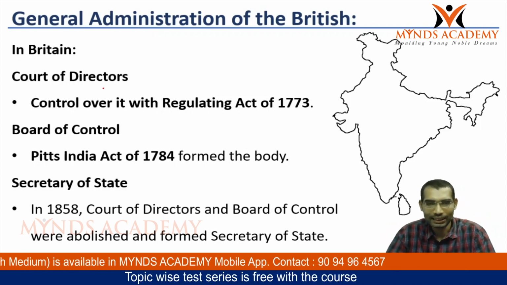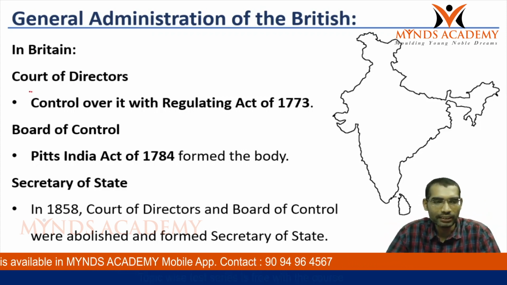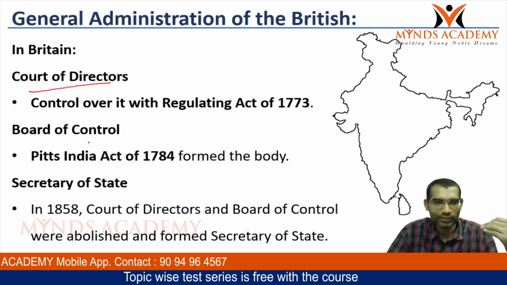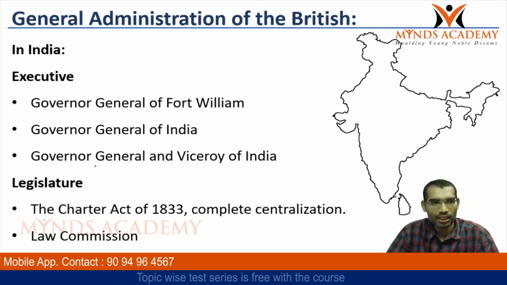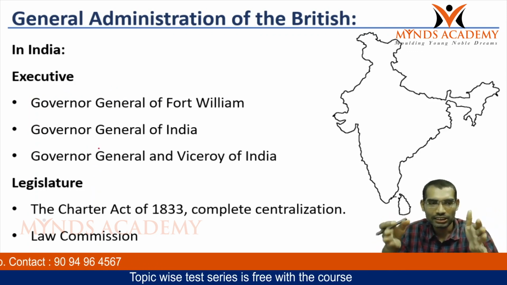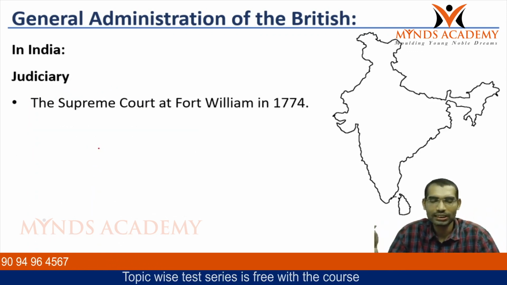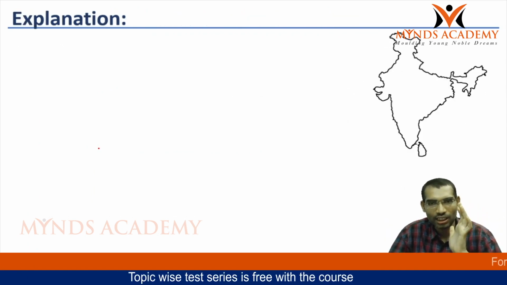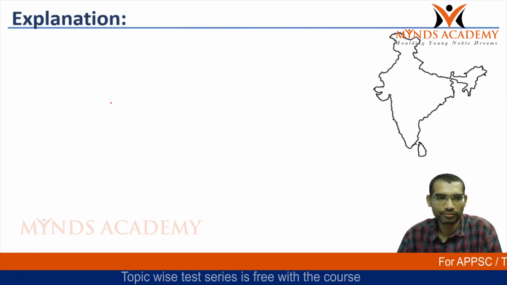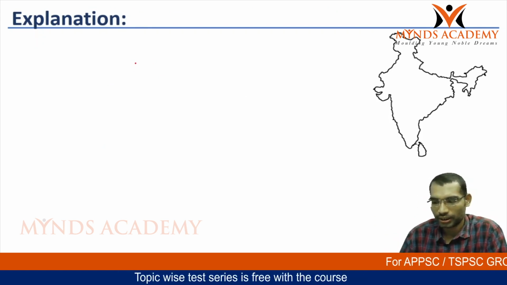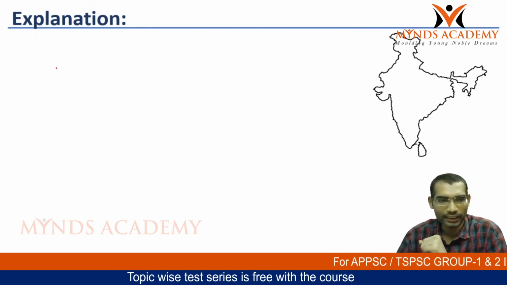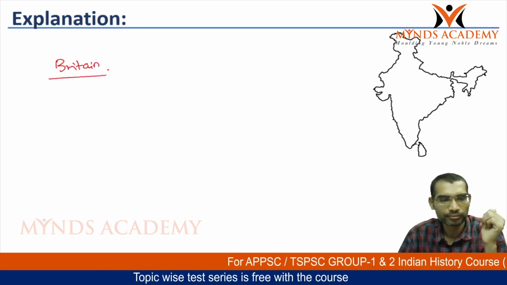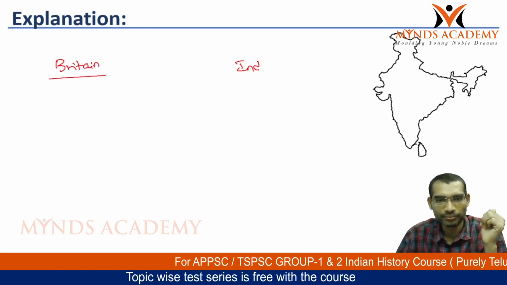Now we see the setup broadly. In Britain, they had a setup like the Court of Directors, Board of Control, and Secretary of State. Whereas in India, an executive, legislature, judiciary kind of setup was established over a period of time. Now let us see how it can be explained. Here, two categories: one in Britain, one part in India.